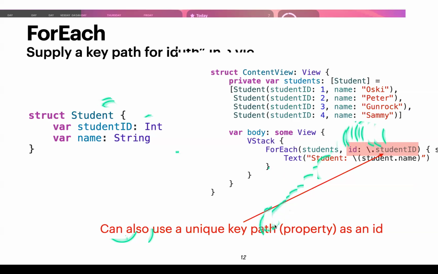And what this does is that it's basically saying, okay, for each, I want you to identify each student by its student ID property. So a key path is like a property. Does that make sense? So this slash dot student ID is basically referring to the student ID property of each student. And we're saying, hey, for each, I want to use that property to identify each student.